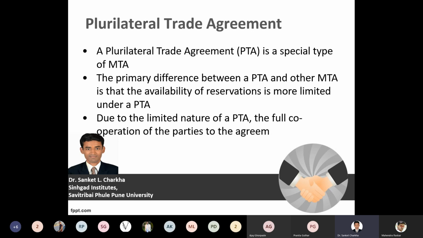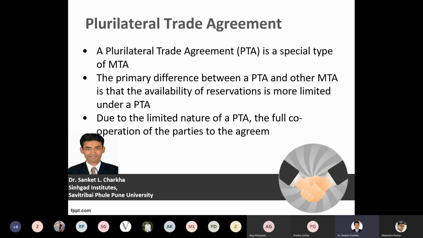A PTA, that is a plurilateral trade agreement, is a special type of MTA, that is a multilateral trade agreement. The primary difference between a PTA and an MTA is that the availability of reservations is more limited under a PTA. Under the PTA, there are certain reservations, and these can be with respect to the goods, the prices, or the terms and conditions of the contract that the member countries specify.